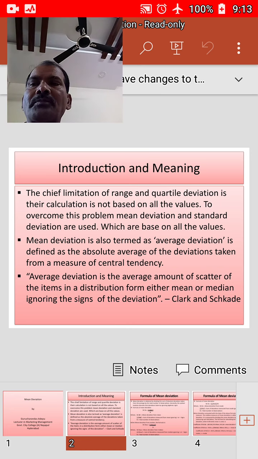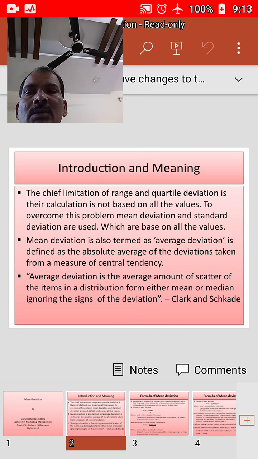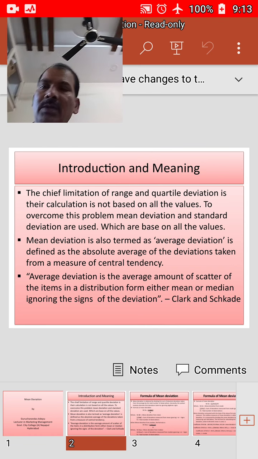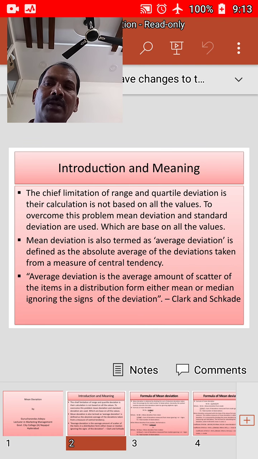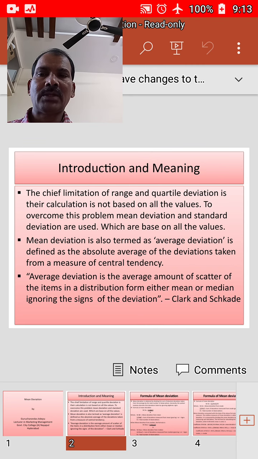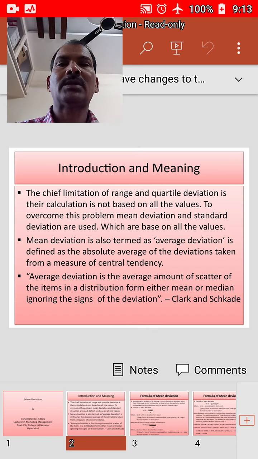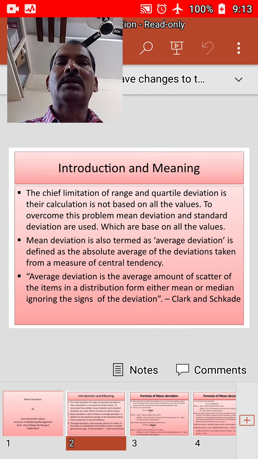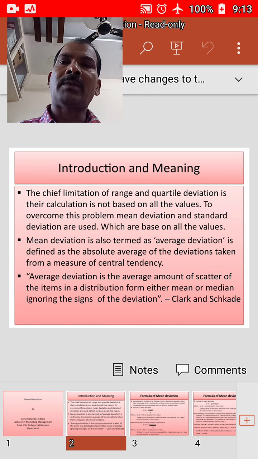What is actually mean deviation? Mean deviation is also termed as average deviation. It is defined as the absolute average of the deviations taken from measures of central tendency. In the words of Clark and Shaker, average deviation is the average amount of scatter of items in a distribution from either mean or median, ignoring the signs of deviation.